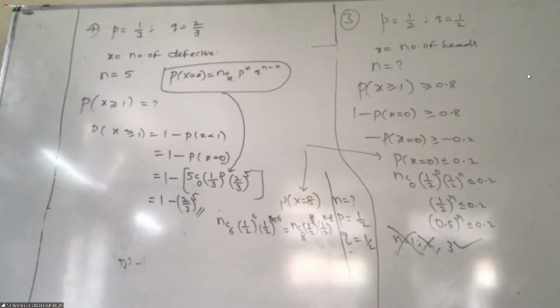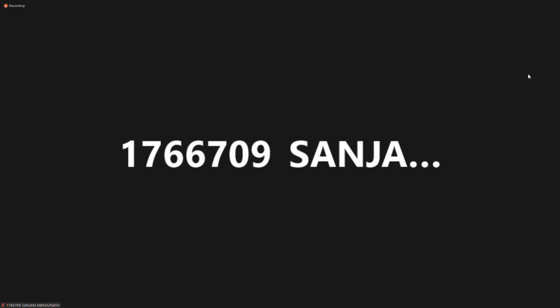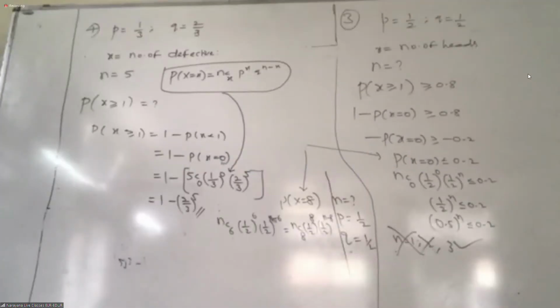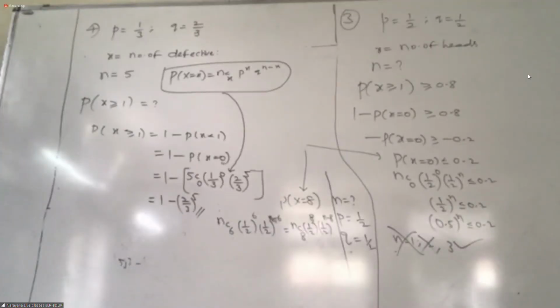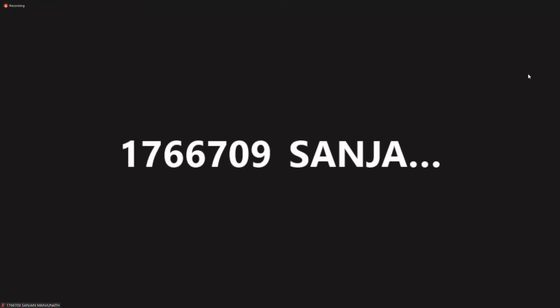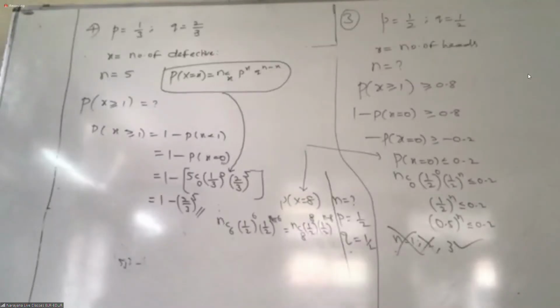Next question, fifth question. What is N and what is P? What is N? Fifth question. I agree with you. P is 1 by 2. What is Q, sir? Q will also be 1 by 2. Then what is the variance formula? NPQ. Very good. N into P into Q: 20 into 1 by 2 into 1 by 2. 5. Over.